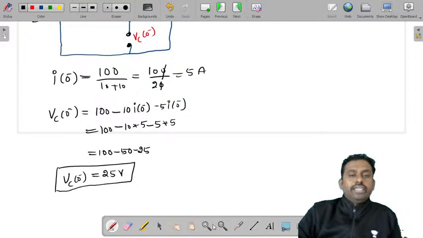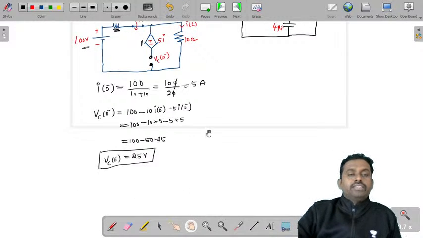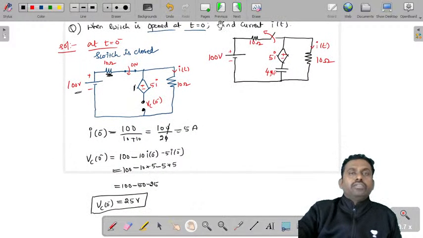This is at t is equal to 0 minus. Now let's take the t is equal to 0 plus case.